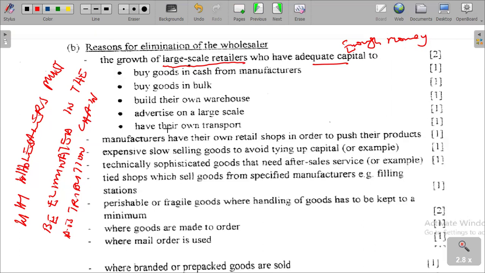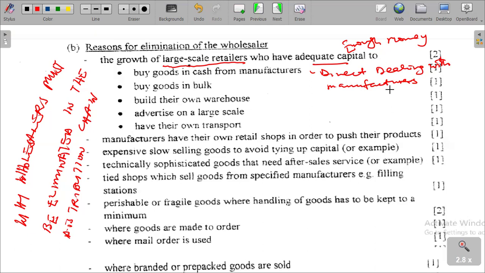So there is direct dealing with manufacturers. And then buying goods in bulk.